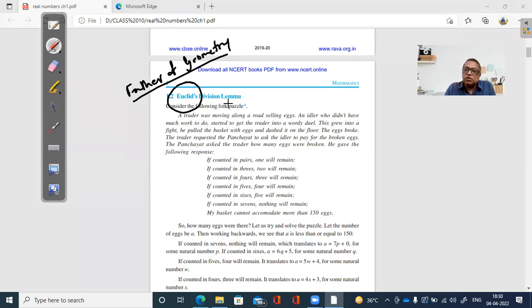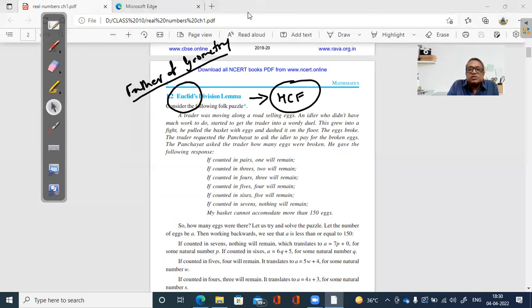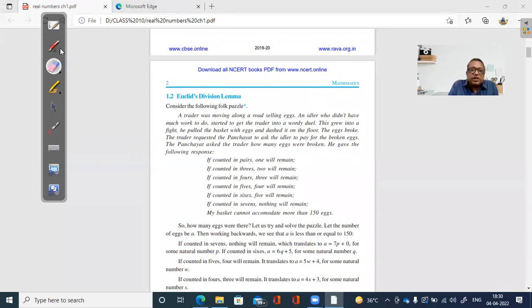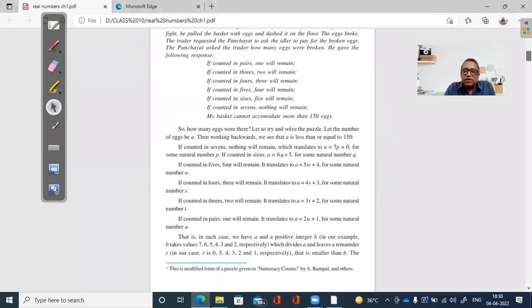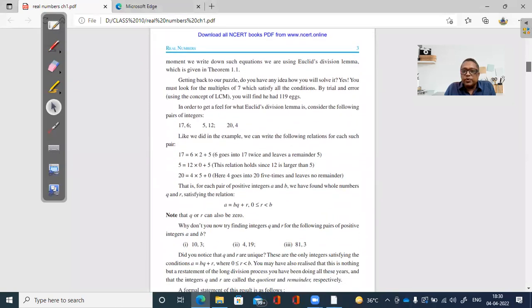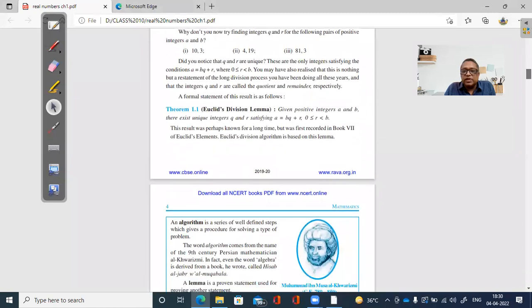He gave something called the Euclid's division lemma, and we use the Euclid's division lemma to find the HCF of two or more numbers. Whenever we want to find the HCF of numbers, we use this method called Euclid's division lemma. Right? So the first part of the chapter is Euclid's division lemma. But before we do it, you should know what a lemma and what an algorithm is. This is the textbook, so if you open your textbook, you will find all this.